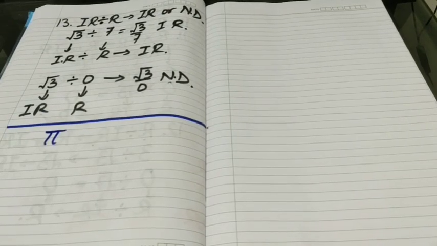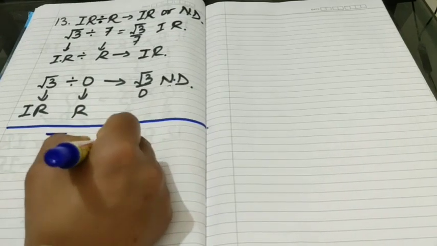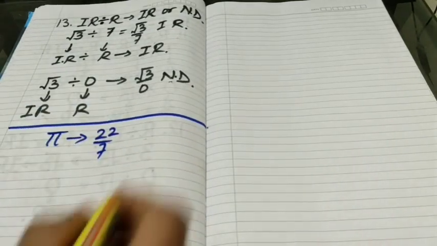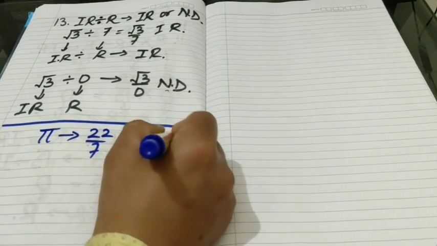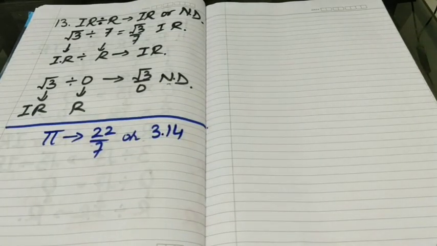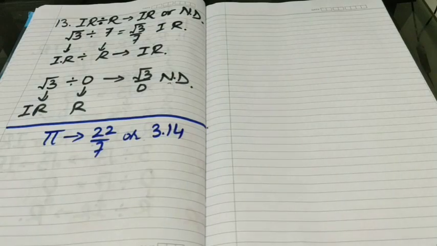Now students, I want to discuss one more thing with you, that is pi. In previous classes, we have studied that the value of pi is 22/7 and sometimes we use 3.14.